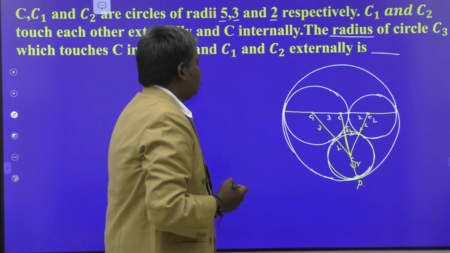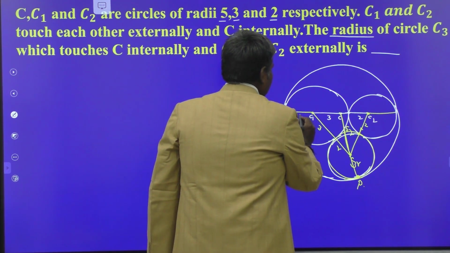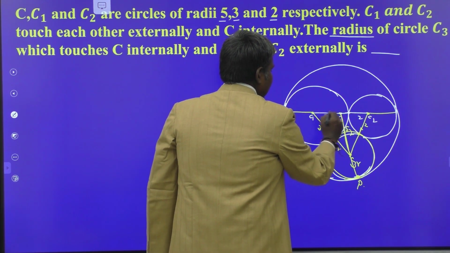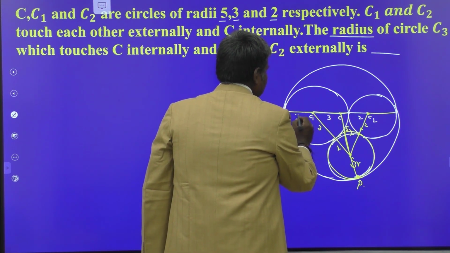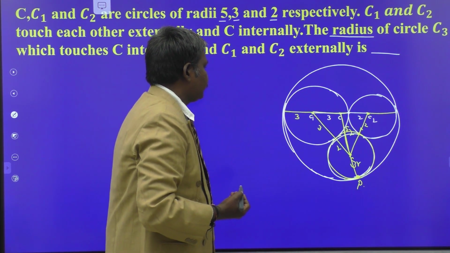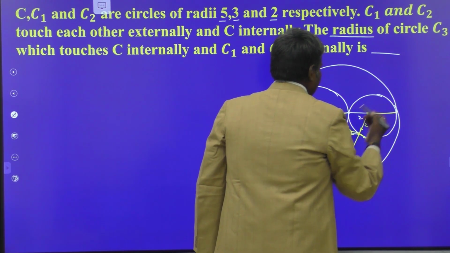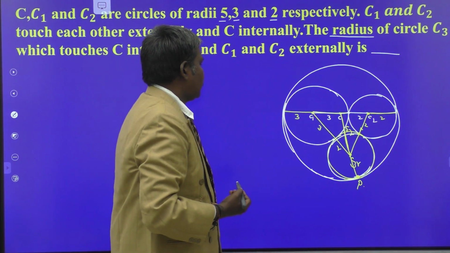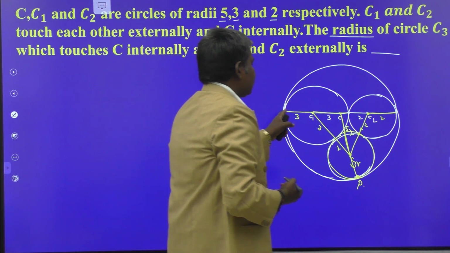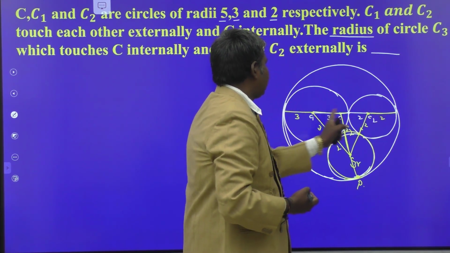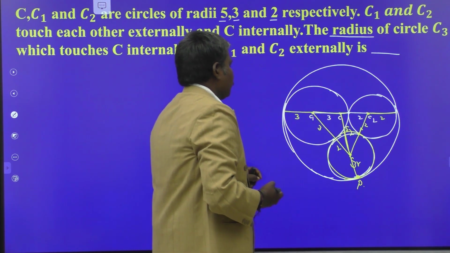Am I correct or not? The distance from here to here, when the radius is 3 units, is 3 units, and the distance here to here is also 3 units. And again the radius of the circle is 2 units, therefore this is also 2 units. Now, the entire distance is 10 units, 5 units is left, so 5 units is there.